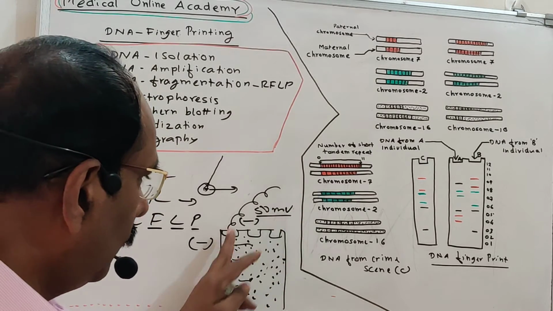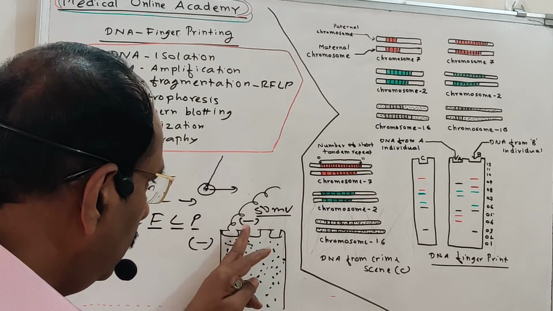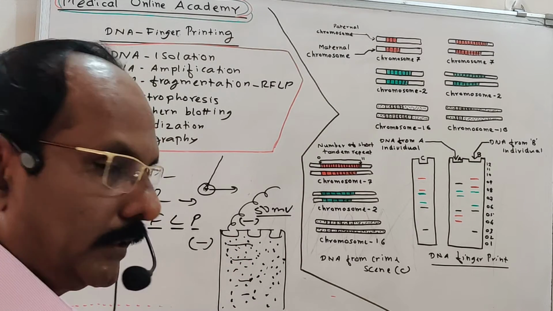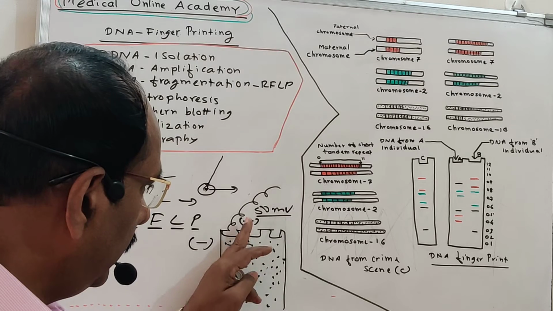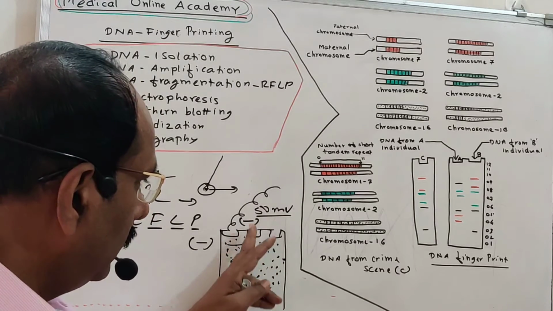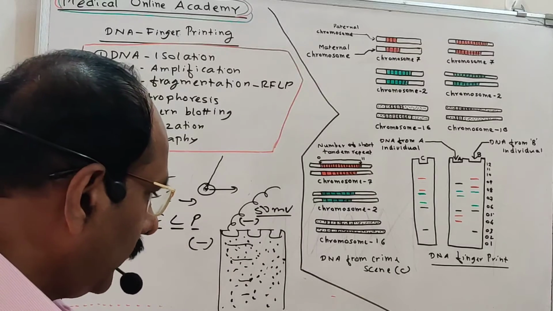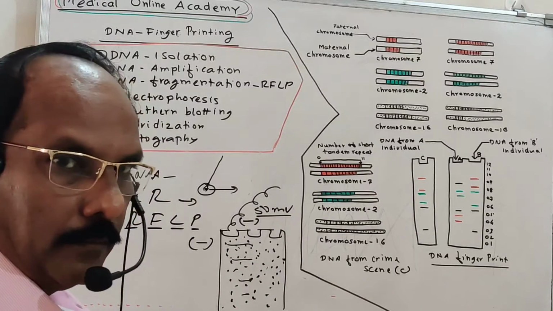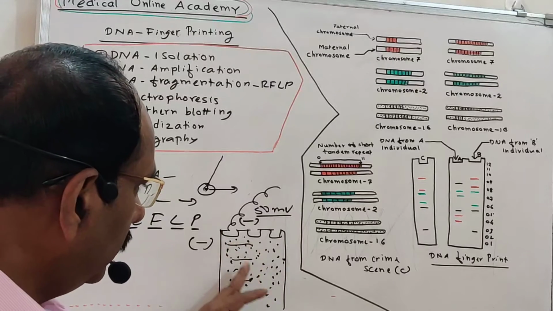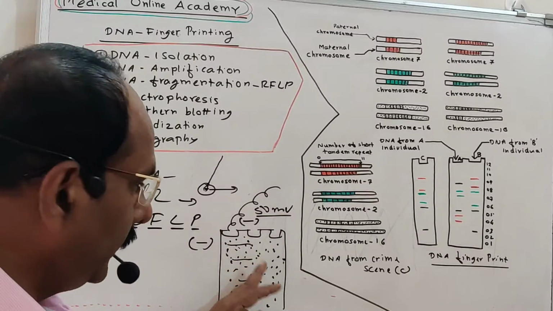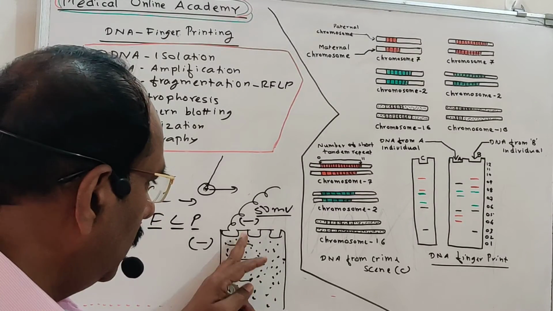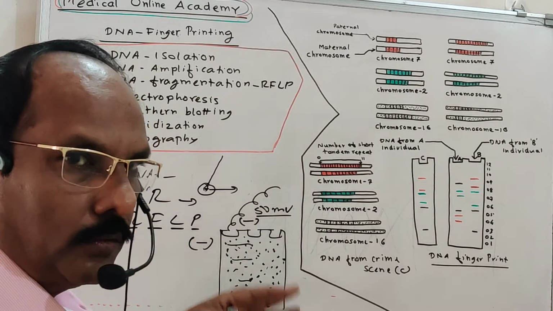So when applying the low voltage current, and this DNA is negative, the DNA is attracted towards the positive. Due to this charge, the DNA also comes downward. There are three reasons why the DNA pieces come down. One, the positive terminal will attract the negative charge. Another, the gel acts as a sieve; it has small molecule spaces present in it. Through this space, the DNA comes downward, and due to gravity, it